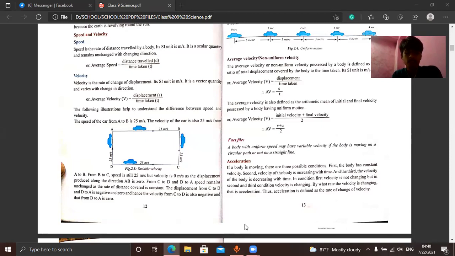I will try to revise what we mean by distance and what is meant by displacement so that we can understand speed and velocity. If you know the concept of distance and displacement, then we will find it easy to understand that concept also. Right? That makes sense.